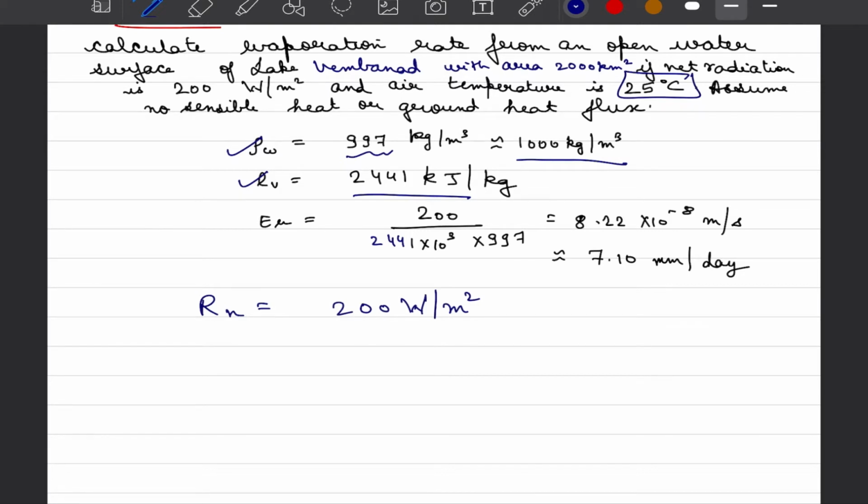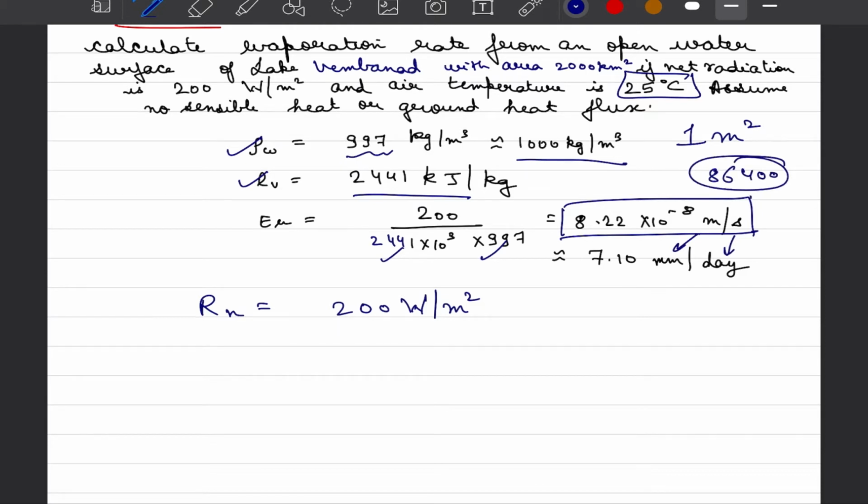And in our last lecture, we learned that evaporation rate is equal to total energy incident Rn divided by LV and rho W, and this gives us the depth of water that is being evaporated over 1 meter square area. So what we get at the end comes out to be around 8.22 into 10 to the power minus 8 meter per second, and after changing meter to mm and second to day using a conversion factor of 86400 for second to day, and meter to mm is of course 10 to the power 3, we get our answer as 7.10 mm per day.